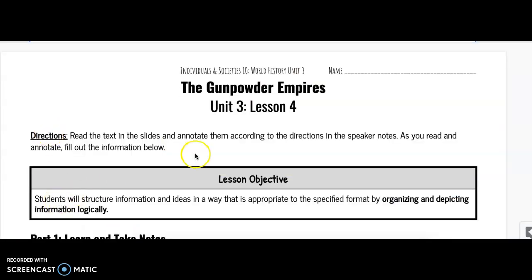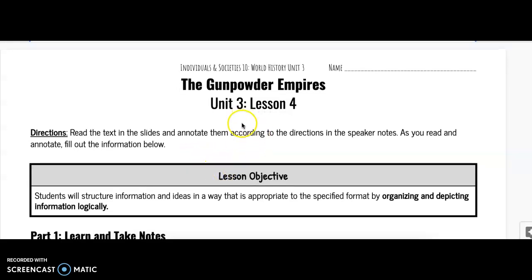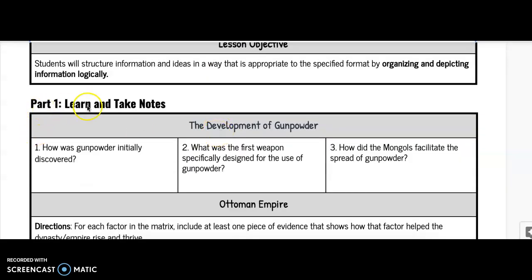So here's my paper, and I see that I have the objective and part 1, learn and take notes. Now I'm going to look for the heading that says development of gunpowder. I see it's here at the top, so I know I'm in the right section, and I see question number 1. So question number 1 here says, how was gunpowder initially discovered?